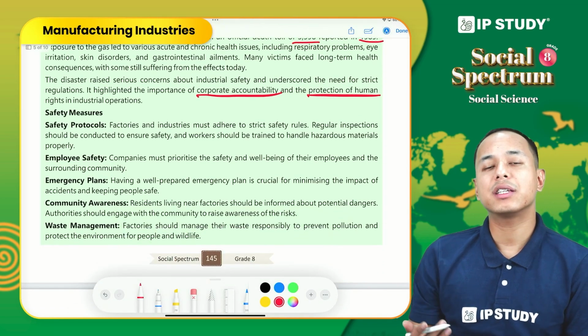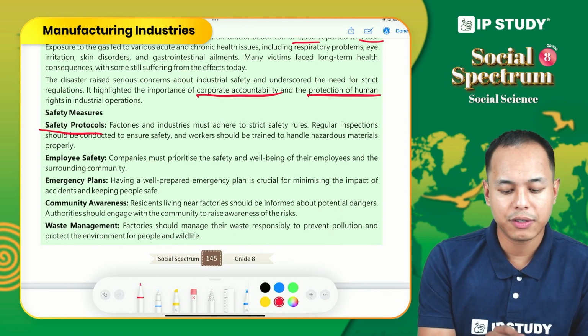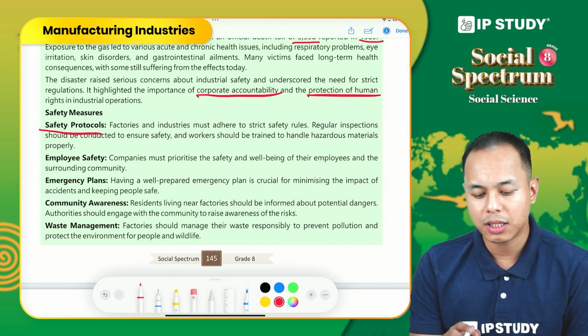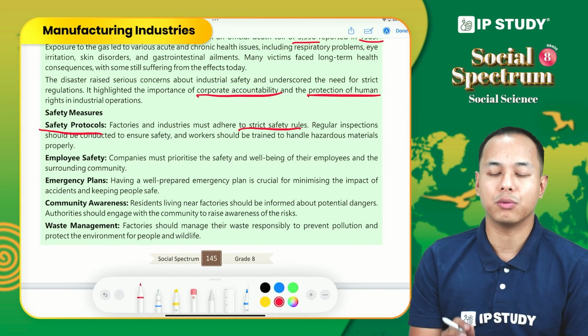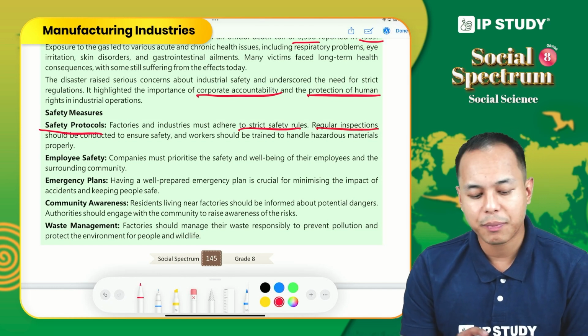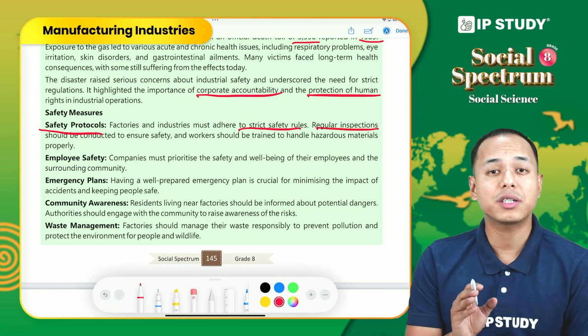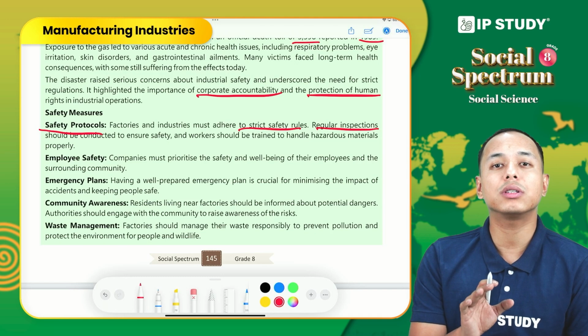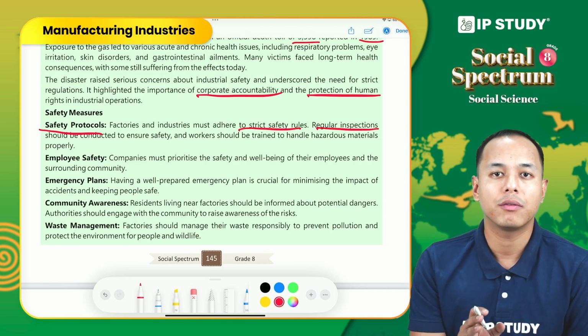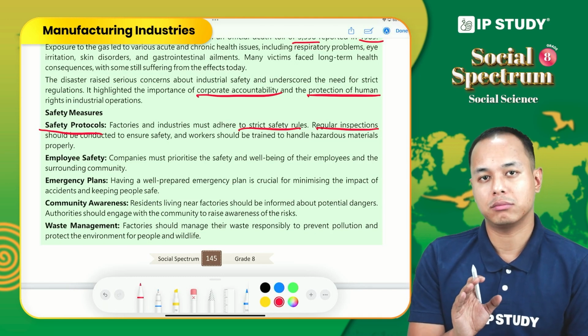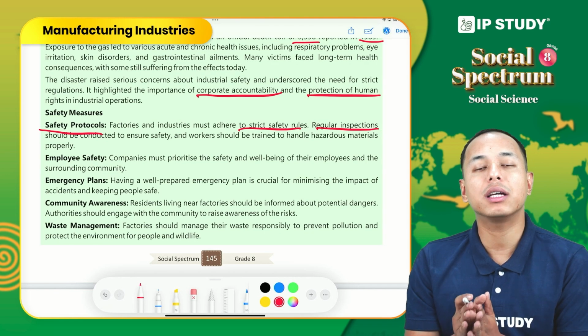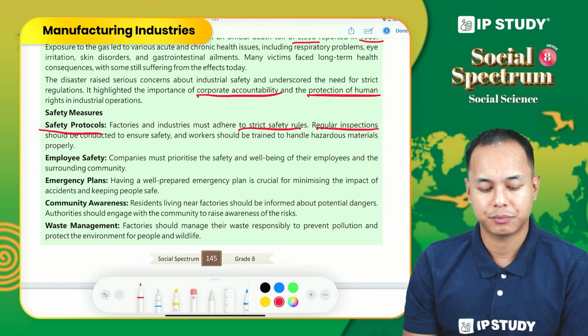So what are the various safety measures? Firstly, safety protocols. Factories and industry must adhere to the safety rules. There should be regular inspection of the worker, training of the worker, and also the inspection of equipment, whether the equipment is very delicate or whether it is about to malfunction.